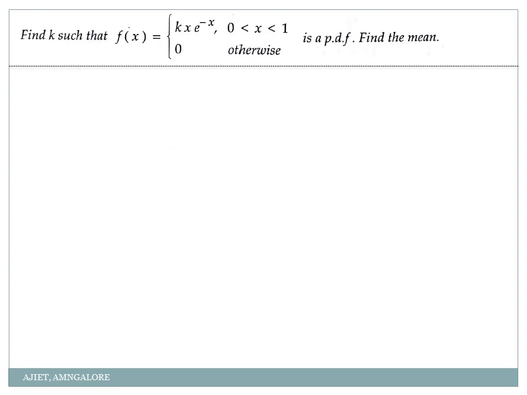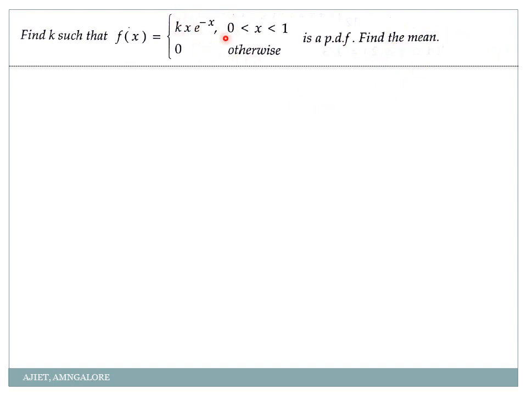So my next set of problems is here. This is quite confusing and interesting, so please be careful, my dear students. Find the value of k such that f(x) = k x e^(-x) with the limit 0 to 1 is a PDF. Again they are telling that it is already a PDF, but you find the value of k and then find the value of mean. Okay, forget about this mean, that I'll tell you later.